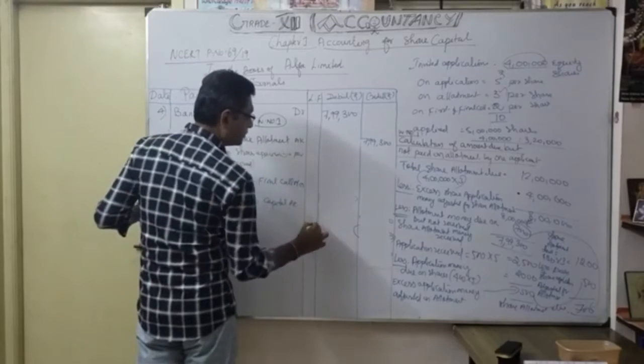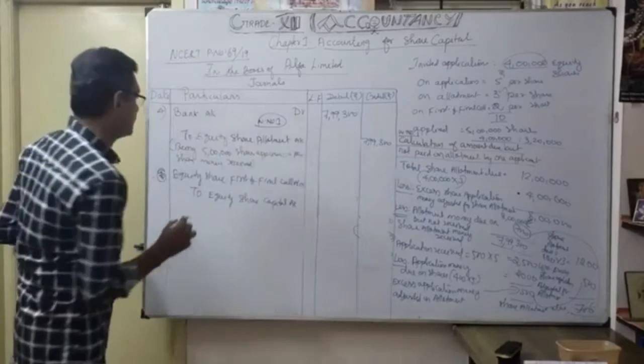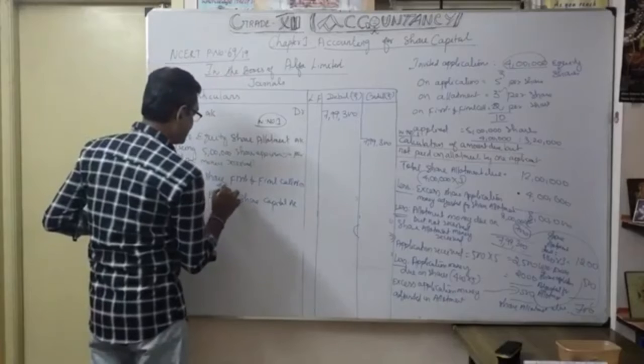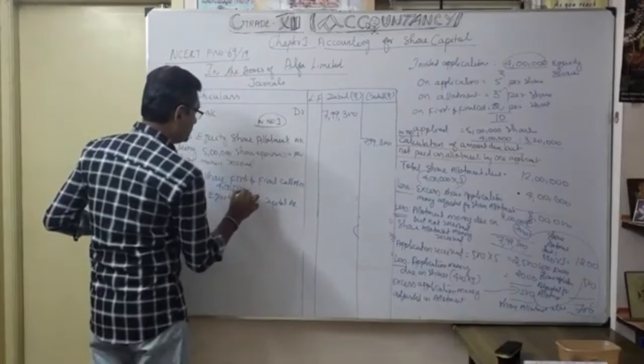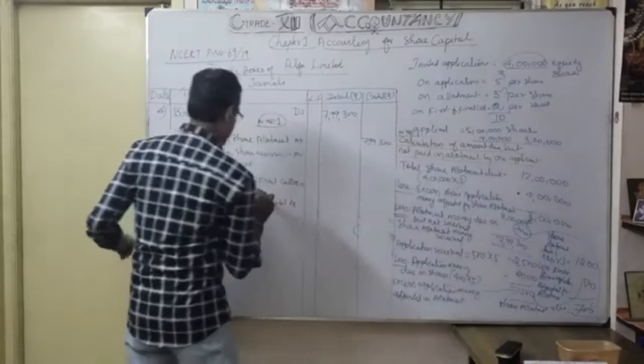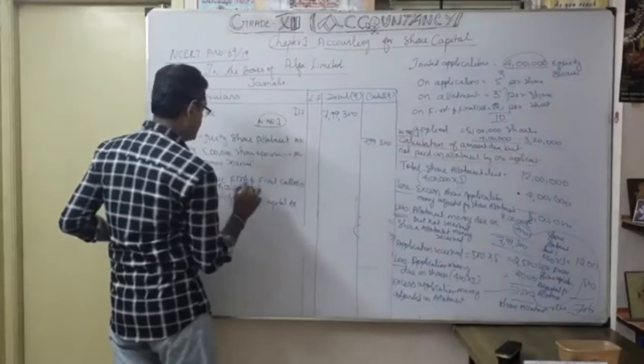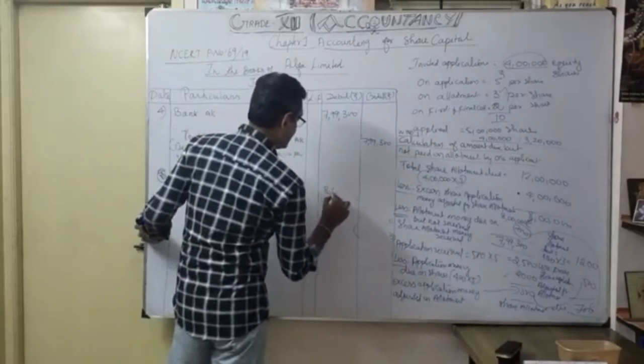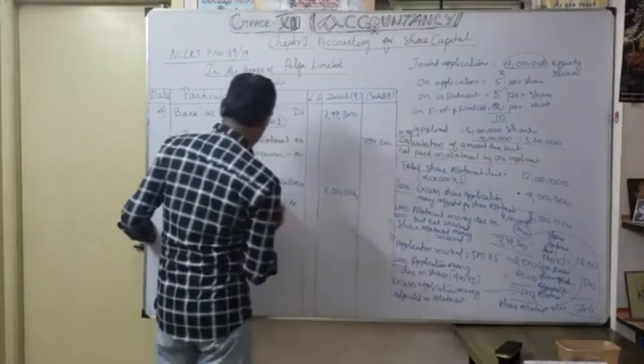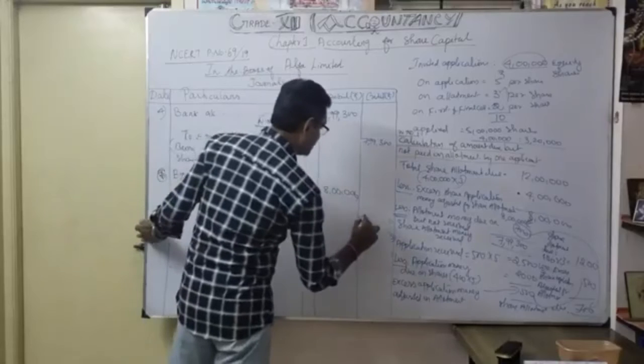Okay. So what is the amount you are going to enter? So 4 lakh into 2 rupees. Okay. So we expect equity first and final call 8 lakhs. Okay. So equity share capital account 8 lakhs.